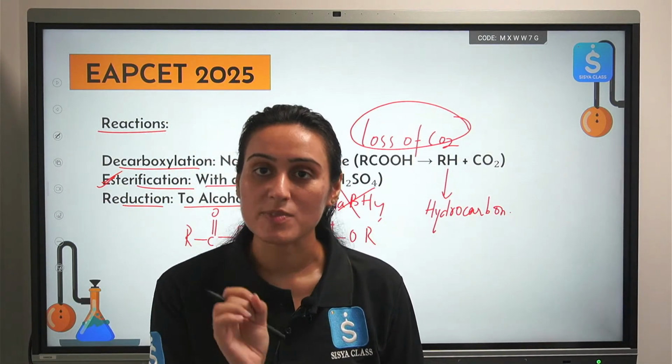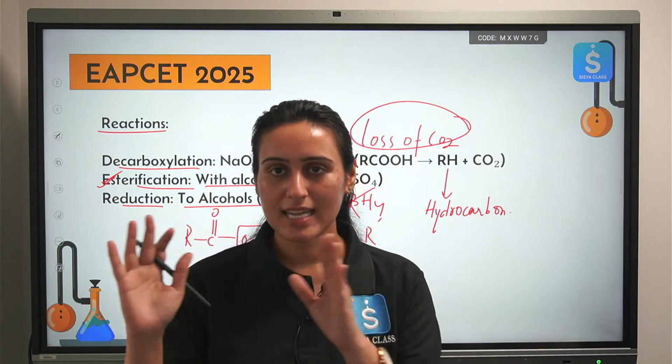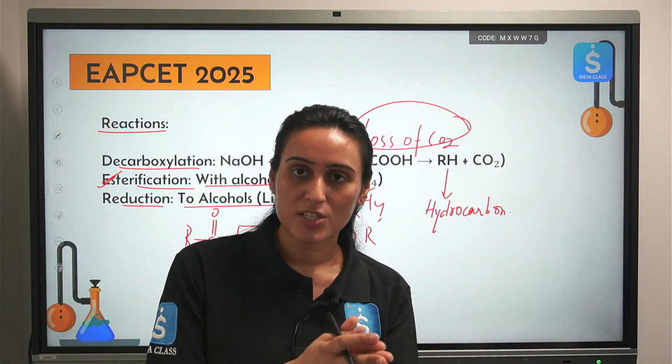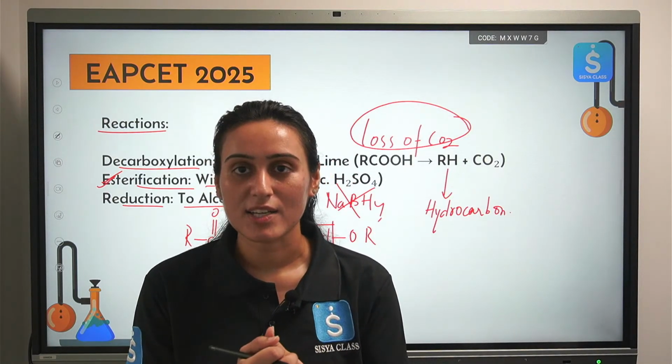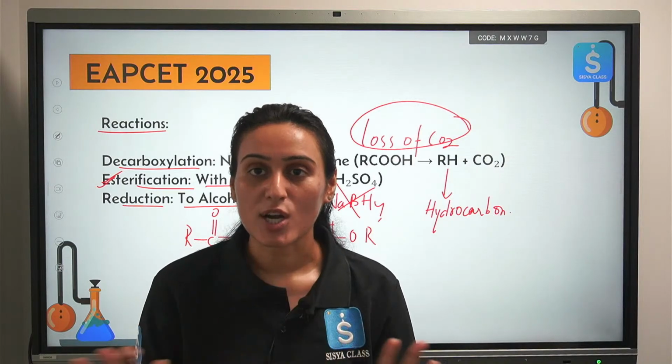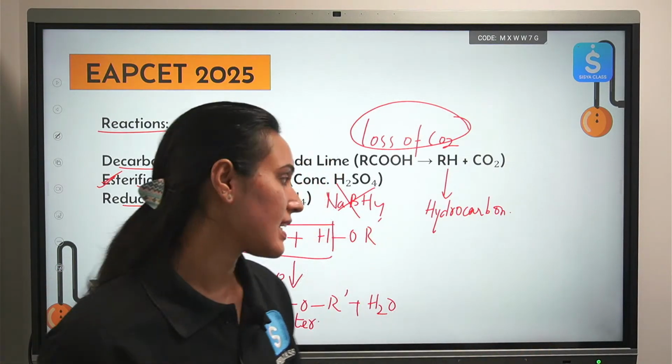Very important observation. Please remember it and try to make a table of different oxidizing and reducing agents. What are their functions? What type of functional group they can oxidize? What type of functional group they can reduce? What type of functional groups they will not work on? You have to remember that information. Okay. See the next thing.